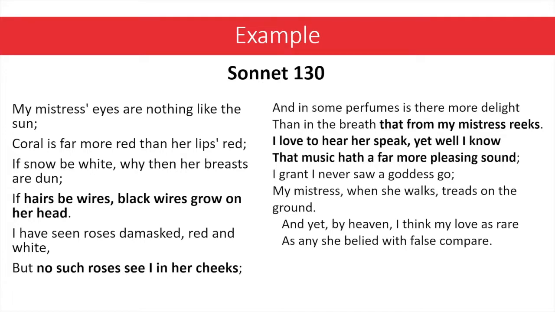Now, in this poem, the poet or the speaker here is addressing his elderly mistress who's aging. The speaker isn't too excited about this fact. In fact, he actually insults her. You can see by the highlighted lines that I've done here. If hairs be wires, black wires grow on her head. So she's getting grey hairs. And then, but no such roses see I in her cheeks. Her skin is starting to dull with age.